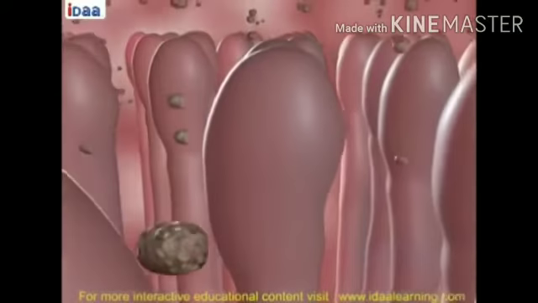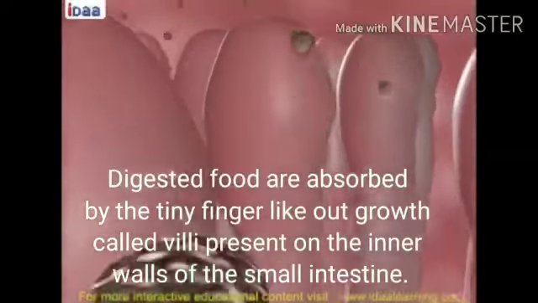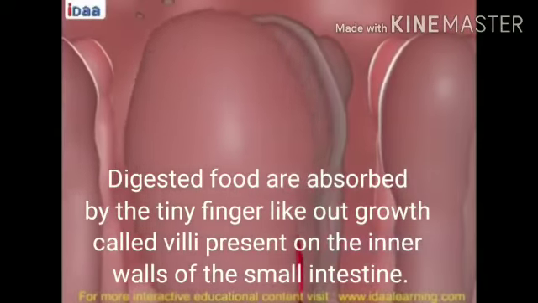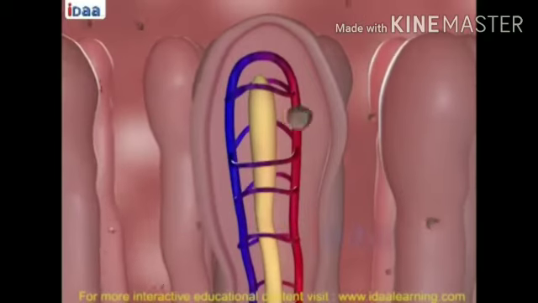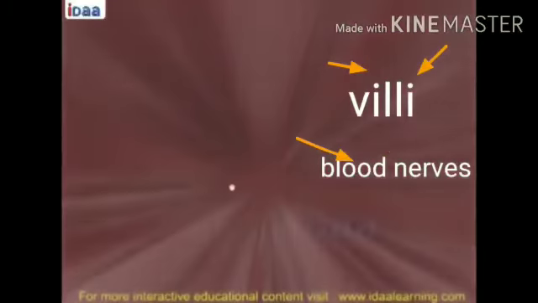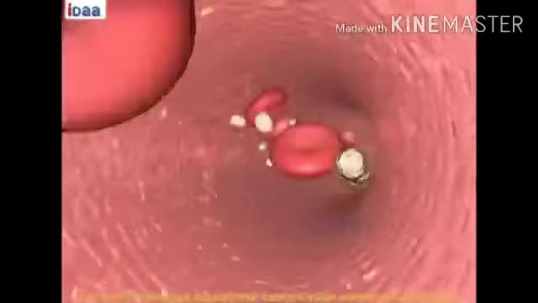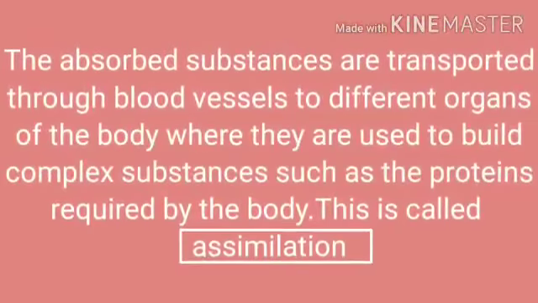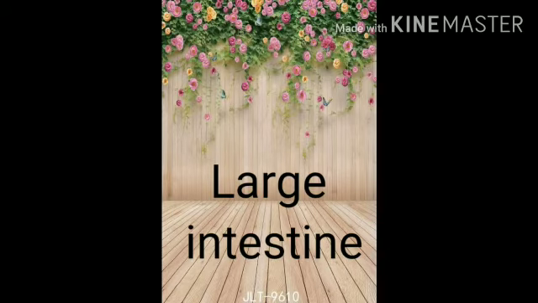The digested food is absorbed by tiny finger-like outgrowths called villi, which are present on the inner walls of the intestine. They increase the surface area for absorption of digested food. Each villus possesses minute blood vessels which absorb and transport the digested nutrients through the blood vessels to different organs of the body, where they are used to build complex substances such as the protein required by the body. This is called assimilation.